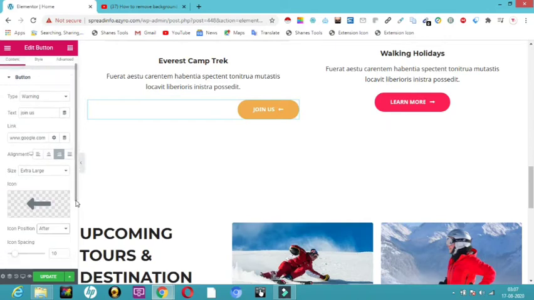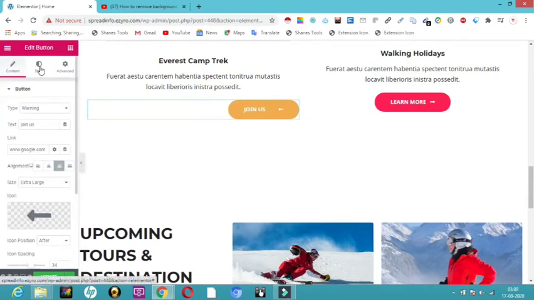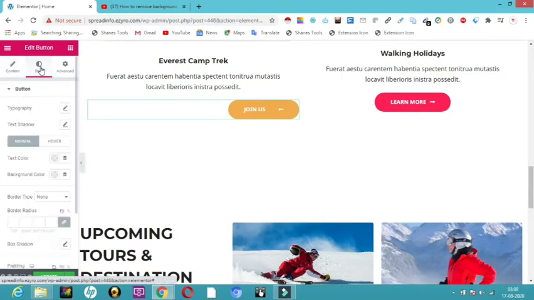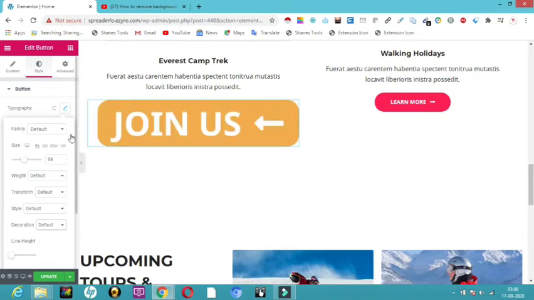So next, icon spacing. Between the text and the actual icon, you can set how much spacing you want. Now let's get into style, typography. In the typography, you can keep whichever font family you want. If you want to change the size, you can change it. Weight, transform and decoration, if you want it to be underlined or however you want, you can change this. So this is typography.